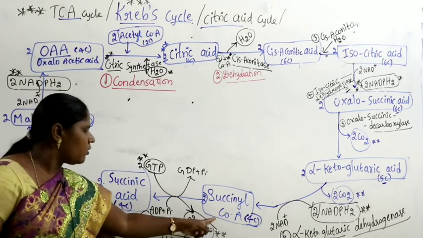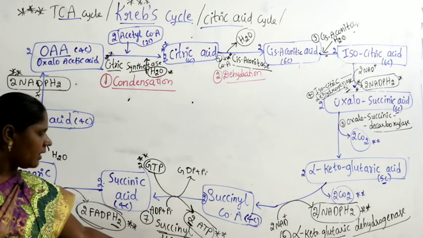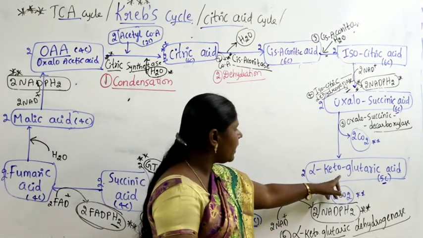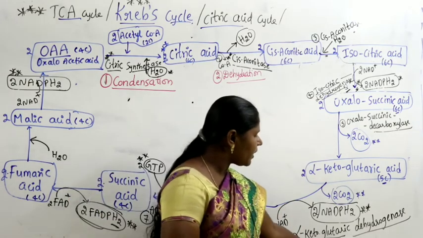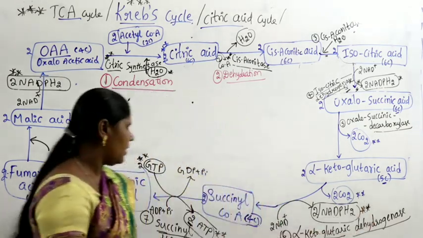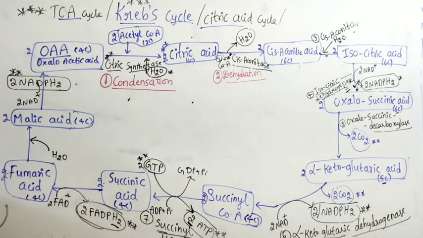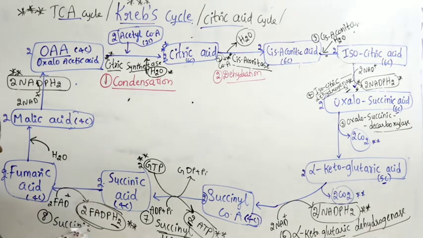Conversion from succinyl CoA to succinic acid, the name of the enzyme is succinyl thiokinase. Sixth enzyme: alpha ketoglutaric acid converts into succinyl CoA. The name of the enzyme is alpha ketoglutaric dehydrogenase. Now, next step, succinic acid converts into fumaric acid. The enzyme is succinic dehydrogenase.